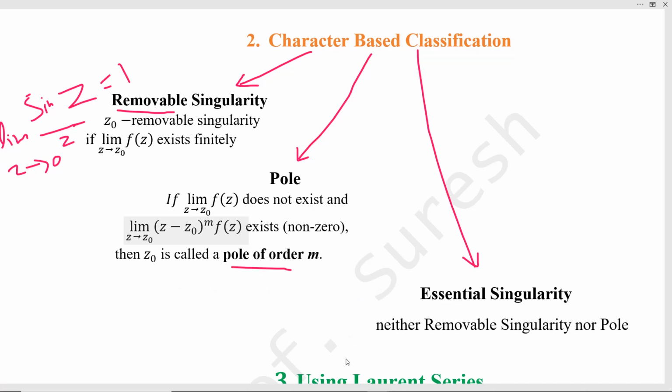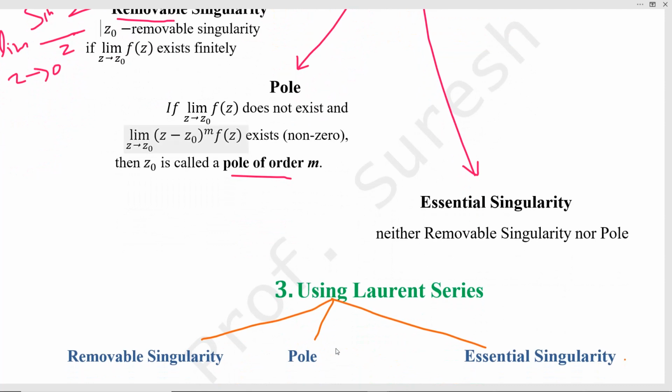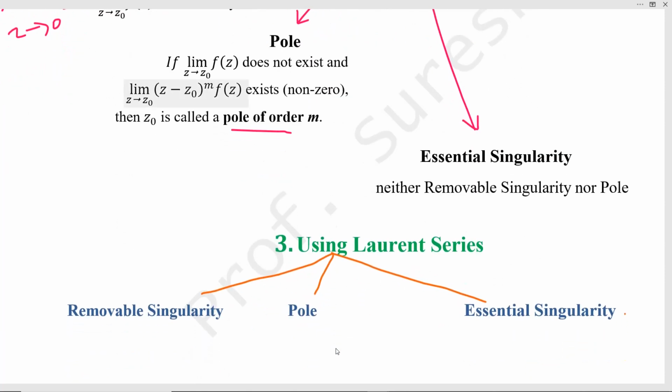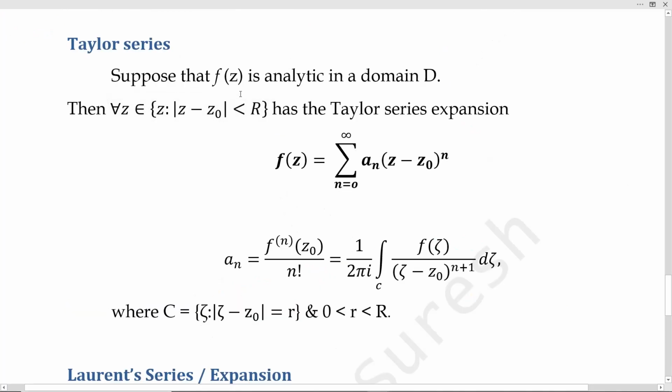Third one, essential singularity. It is neither a removable singularity nor a pole. And then the third classification, using Laurent series. Using Laurent series also we have the same three types: removable singularity, pole and essential singularity. So, Taylor series. Suppose that f of z is analytic in a domain D.